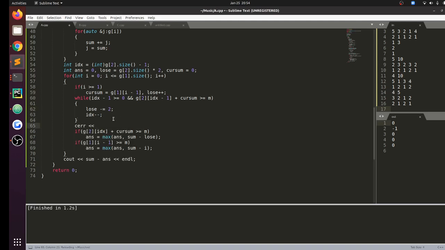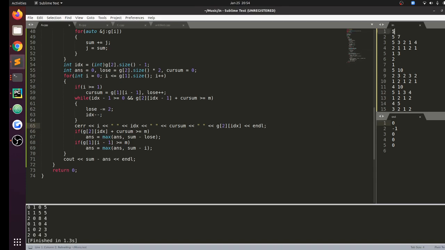So let me print the values i, idx, current sum and g of 2 idx for the first test case. Yeah, for 0, index is 1.